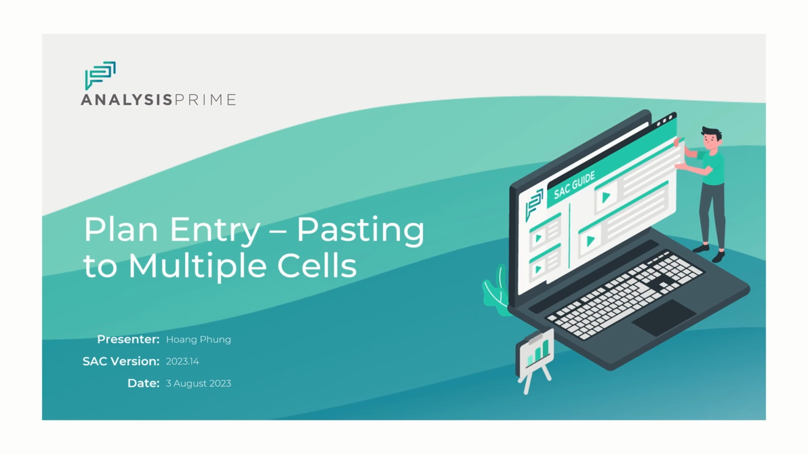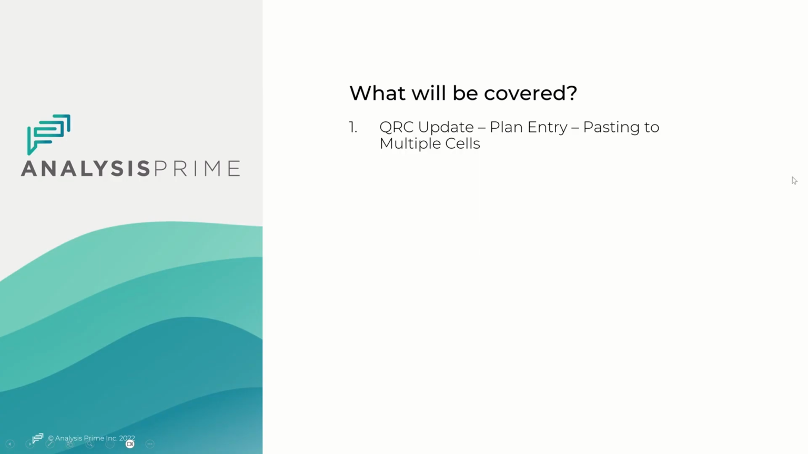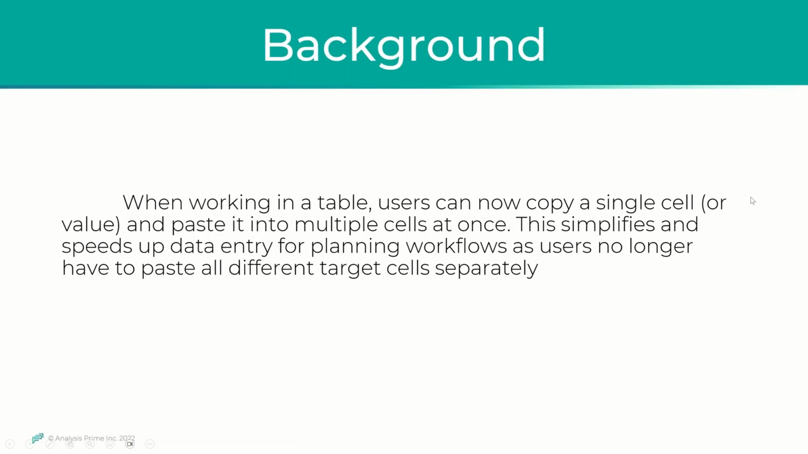My name is Huang and today I'm going to talk about plan entry: pasting the data to multiple cells as of SAC version 2023.14. So when working in the table, the user can now copy a single cell or value and paste it into multiple cells at once. This simplifies and speeds up data entry for planning workflows as users no longer have to paste all different target cells separately.